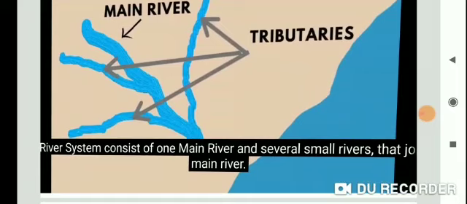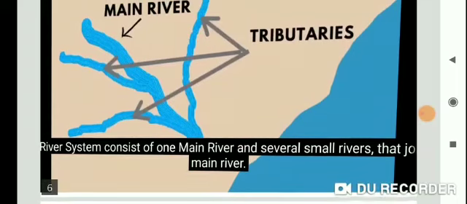For example, the river Yamuna rises from the Yamunotri glacier in the Himalayas. It flows parallel to the Ganga as a right bank tributary. It meets the Ganga at Allahabad. Next example, again the Indus river. The Indus river rises in Tibet, China, near Lake Mansarovar. It flows westwards and enters India in the Ladakh district of Jammu and Kashmir. For example, several tributaries like the Zaskar and Nubra join in the Kashmir region. Okay, so this is the river system.